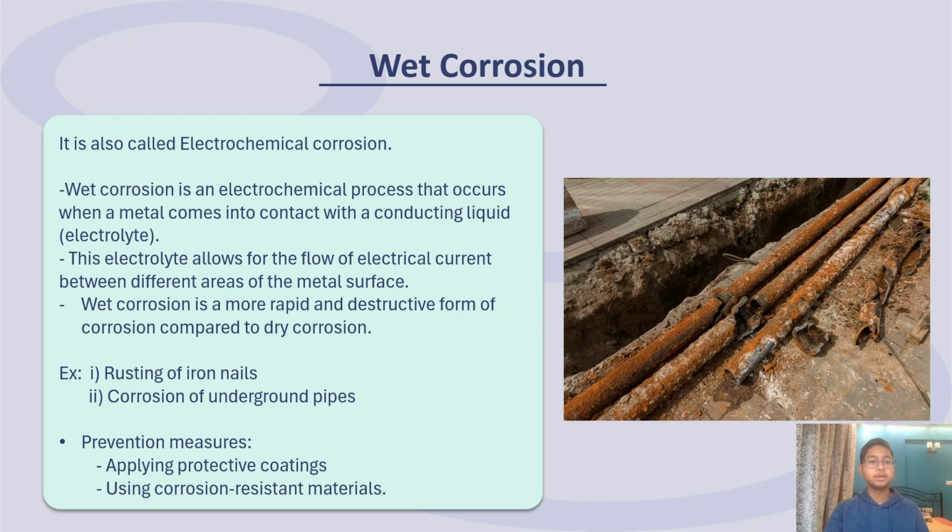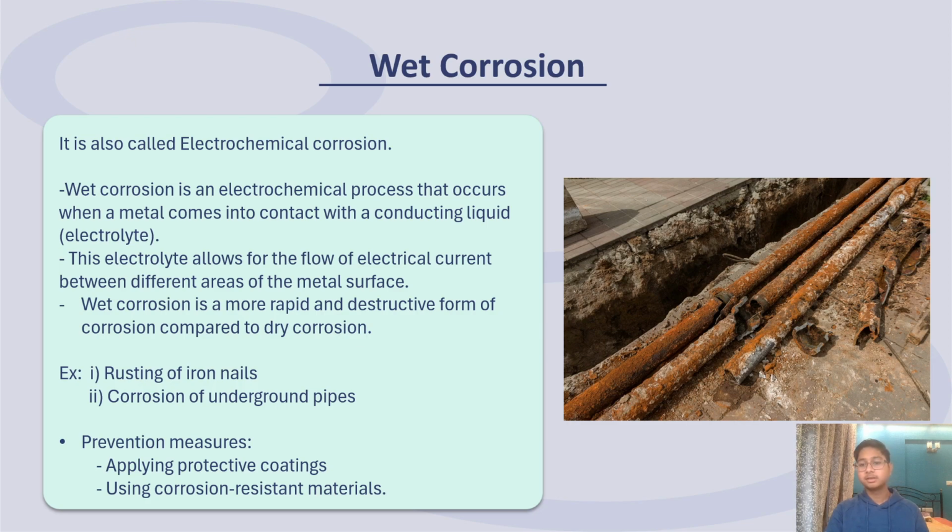Wet corrosion. It is also called electrochemical corrosion. Wet corrosion is an electrochemical process that occurs when a metal comes into contact with a conducting liquid such as an electrolyte. This electrolyte allows for the flow of electrical current between different areas of the metal surface. Wet corrosion is a more rapid and destructive form of corrosion compared to dry corrosion. For example, rusting of iron nails and corrosion of underground pipes.